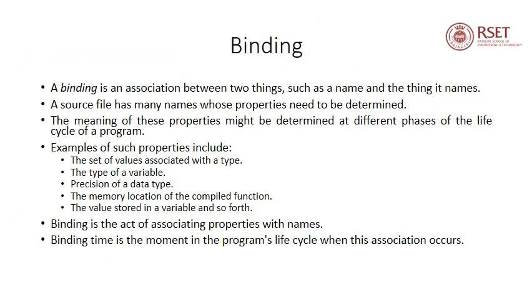Now we'll see what is meant by binding. A binding is an association between two things, such as a name and the thing it names. The conventional idea is that binding refers to assigning a name to a memory location, like the case when we name a variable. However, binding means much more than that.